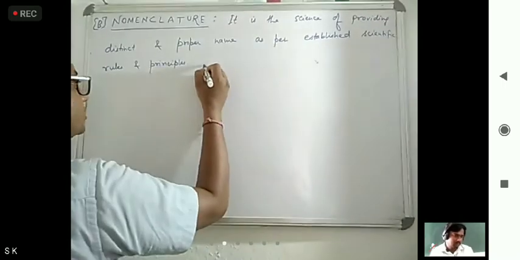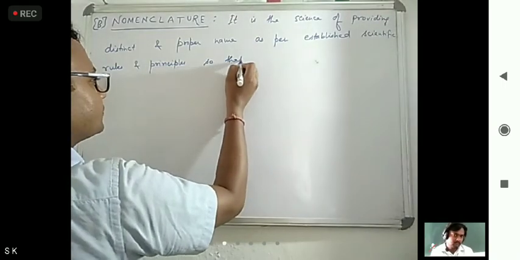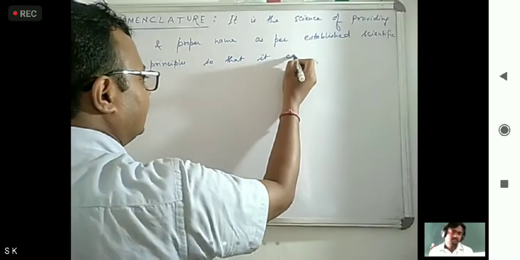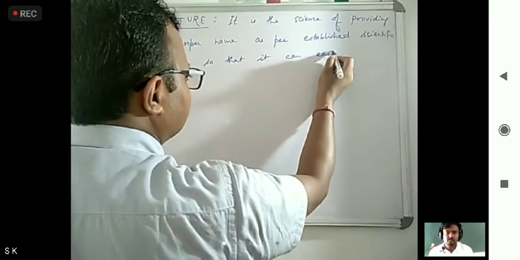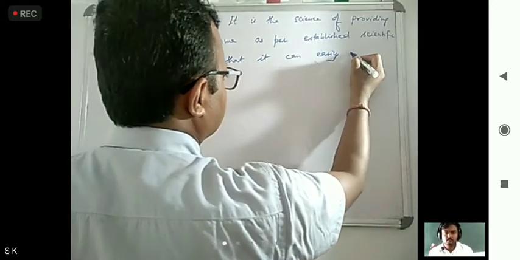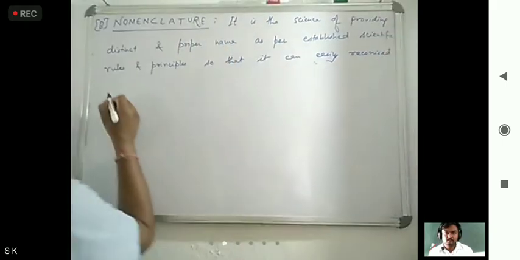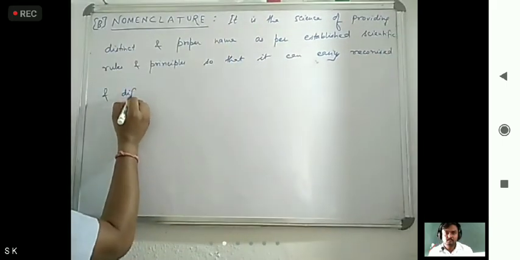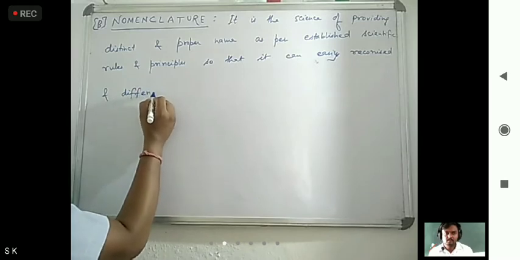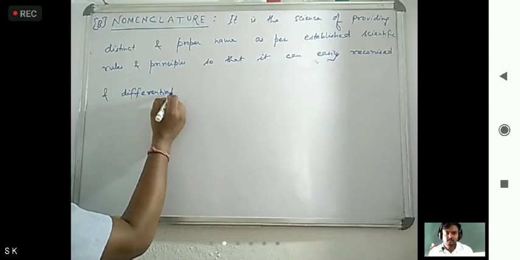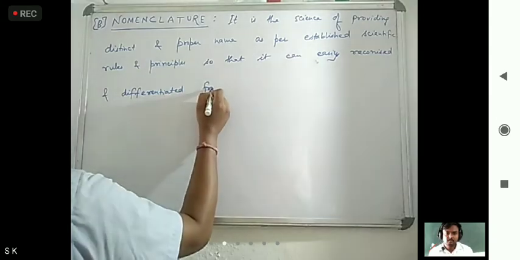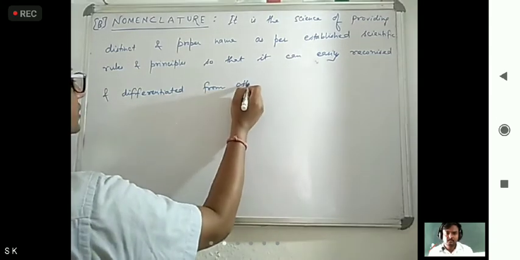For what purpose? So that it can be easily recognized and differentiated from others.